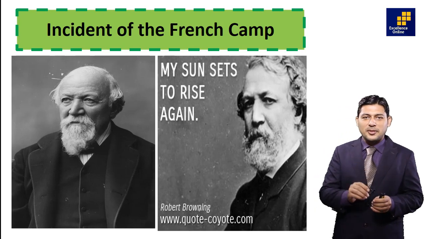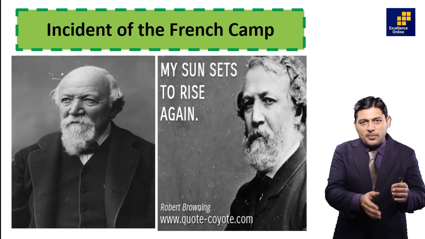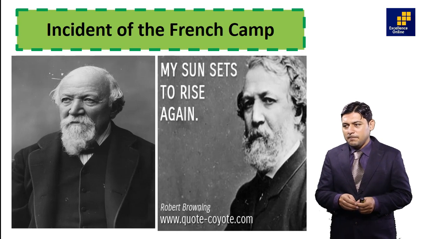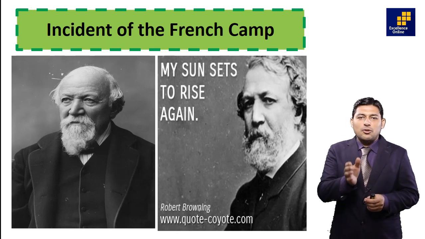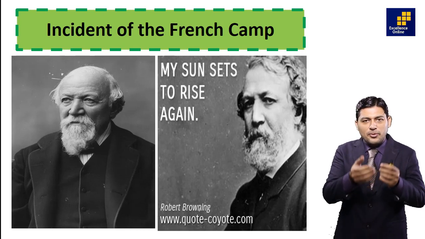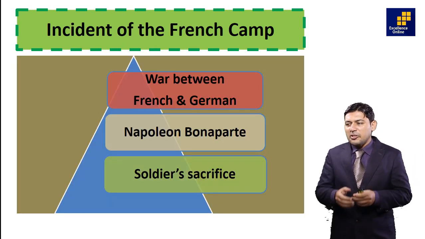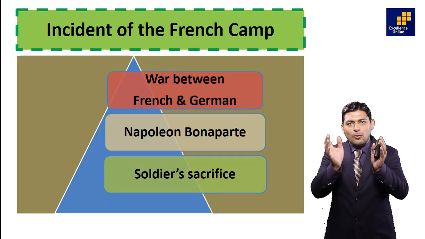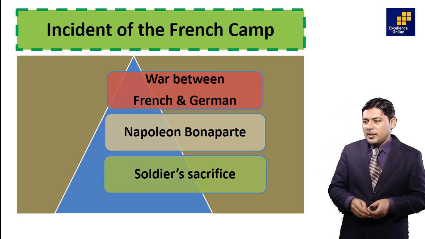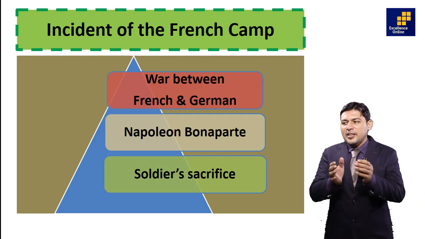Today I'm going to tell you about our poetry section of first class, Incident of the French Camp, one of the most important poems in our syllabus curriculum. It was composed by Robert Browning, a good writer, a good analyst, observer, author. In this poem we have got all about the war between German and French. We have got Napoleon Bonaparte, a soldier's sacrifice, Incident of the French Camp.